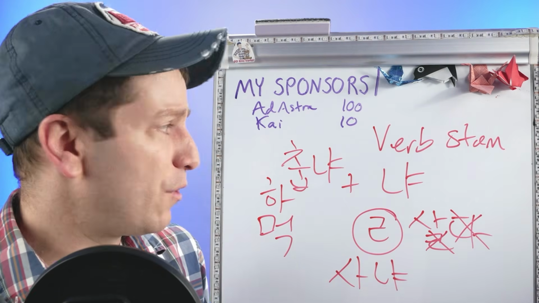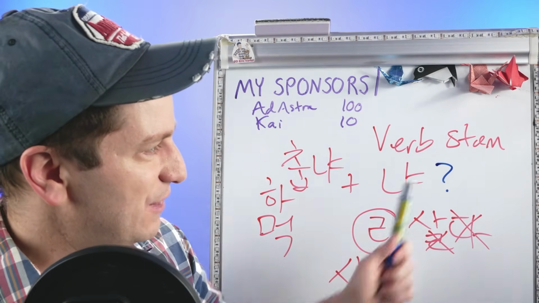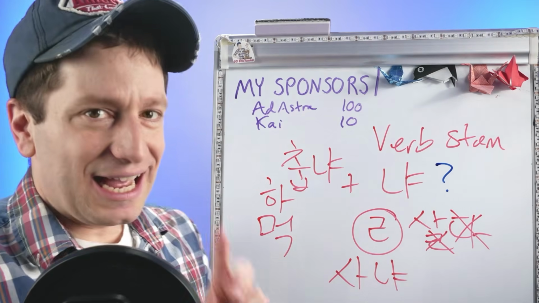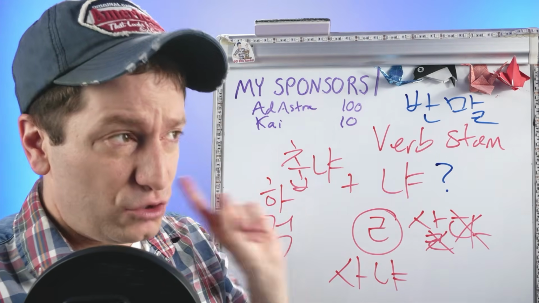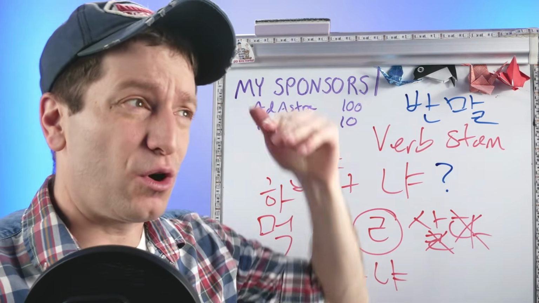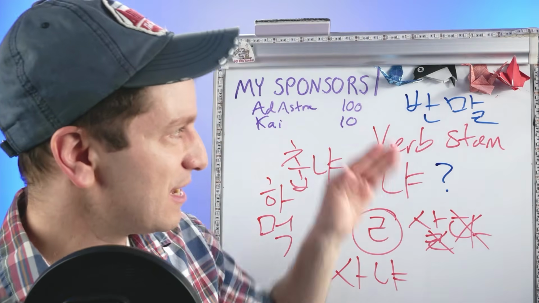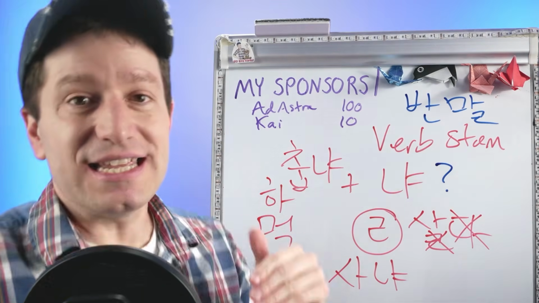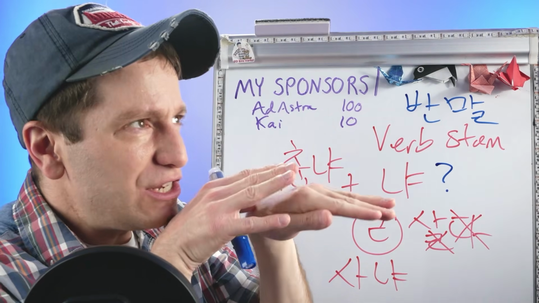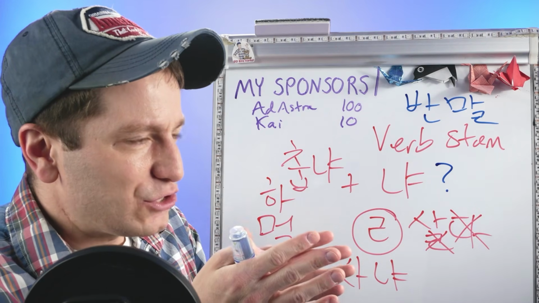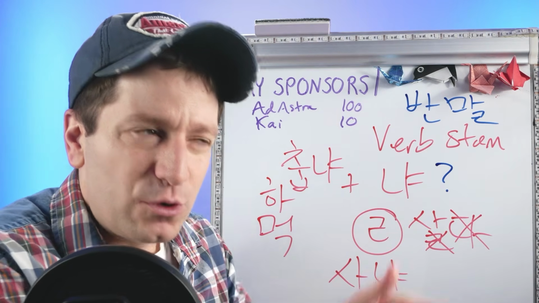Now, what is this form? Well, it is a question ending. So you can just kind of think that there's a question mark at the end. And it is 반말 when you use this as is. In fact, you won't even use this to your friends who are older than you, who tell you that it's okay to speak casually to them. Because this type of casual speech is a different type, which is kind of like you're talking down to someone. You can use this toward anyone you're speaking casually with who's the same age as you or younger, but not to people who are older than you.